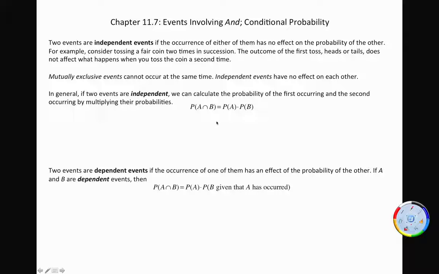can be extended to cover 3 or more independent events. In other words, the probability of A and B and C is the probability of A times the probability of B times the probability of C, and that can be extended.